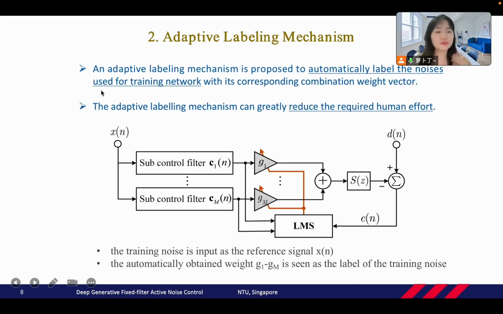Before we use the 1D CNN, we need to train the network. So we propose an adaptive labeling mechanism to automatically label the noises used for training the network. This mechanism can greatly reduce the required human effort for labeling the noise.